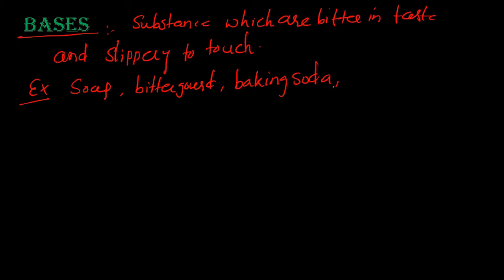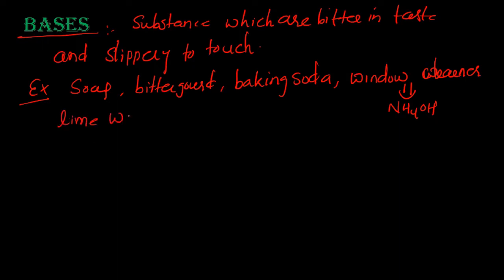Other than this, window cleaner also contains a base. What is that base which is present in window cleaner? That is ammonium hydroxide. And what are the other examples? For example, lime water. The formula is calcium hydroxide. So these are bases. Like every compound, we cannot taste it, we cannot touch it.